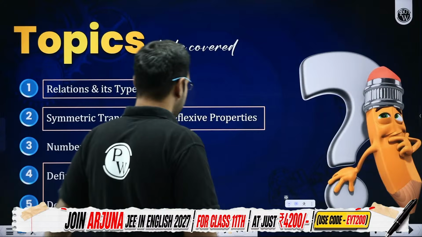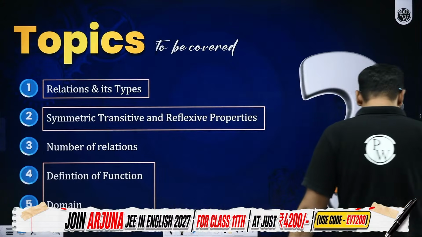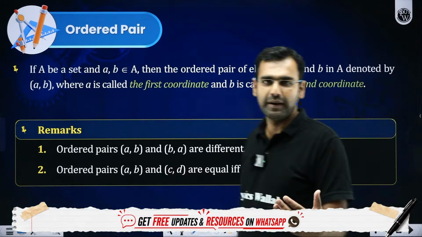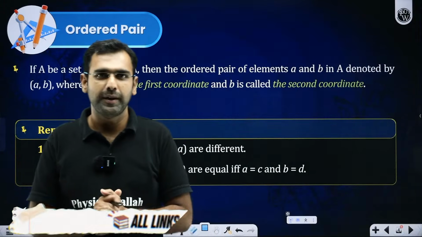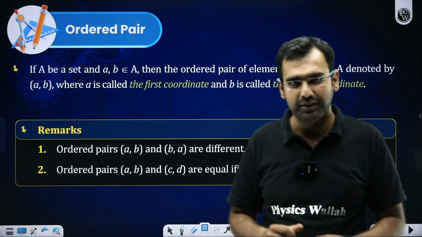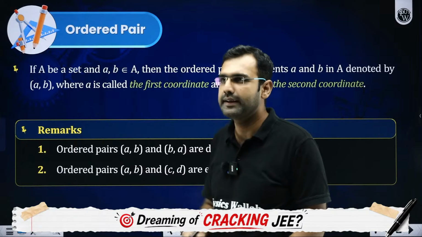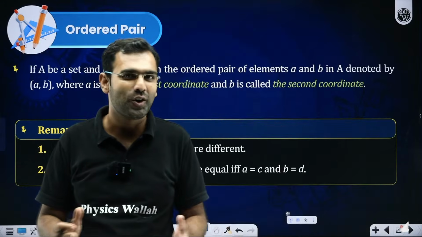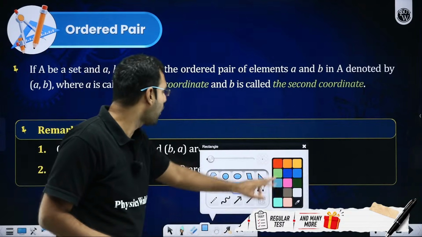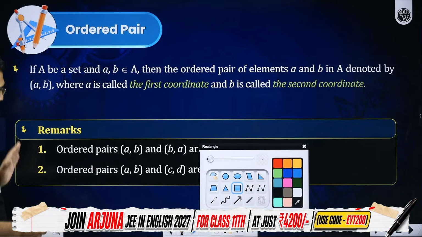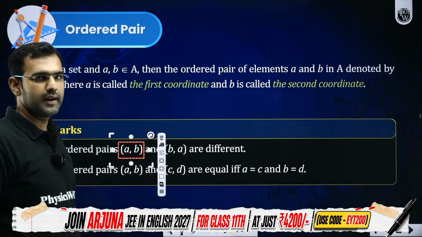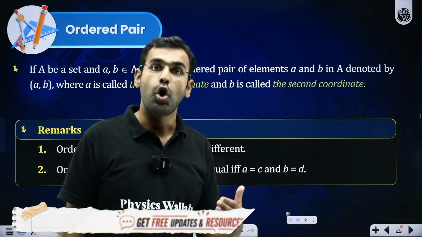So coming back to this discussion, everyone, I hope you heard me. Shall we move with our discussion? So first of all, let's talk about ordered pairs. So what is an ordered pair? For example, I write A comma B. I write 2 comma 3. I write 7 comma 8. I write 2.5 comma 3. That's an ordered pair. Simple. So whenever we talk about ordered pairs, I hope you remember that in ordered pairs, you have two numbers written inside a bracket, small brackets we use, and we call them ordered pairs.